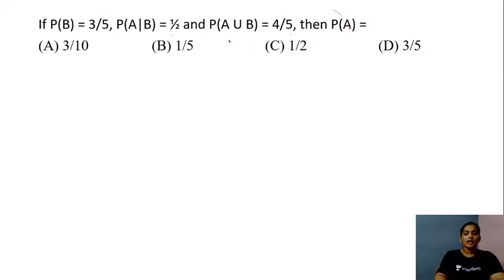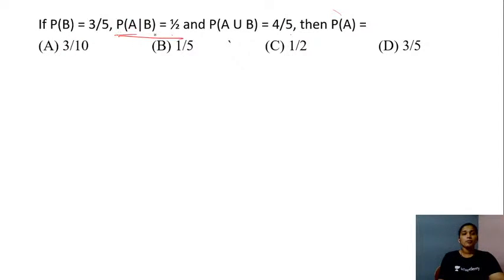So take a minute of time and try simplifying here. Basically, you will be using the rule that the probability of A or B is equal to the probability of A plus the probability of B minus the probability of A and B. So use that rule, try simplifying. You have the value for the probability of A or B, and you have the probability of B. What is missing? We need the value for the probability of A and B.